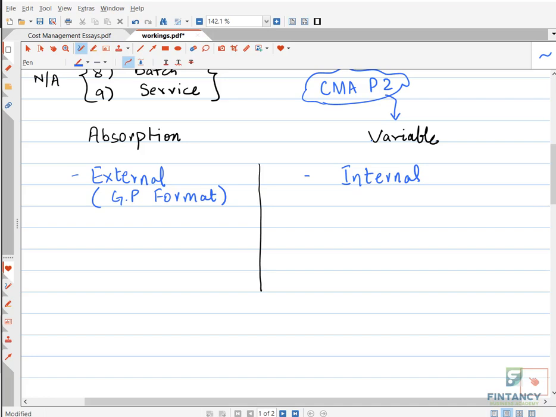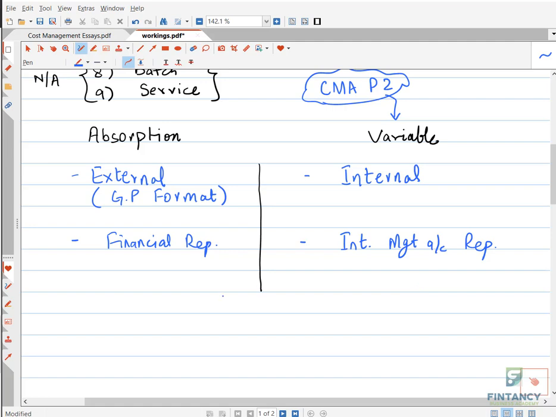So mostly they are targeting this concept. Anyways, this is for financial reporting purpose, definitely, right? And this is for internal management accounting reporting purpose, right? Now, what is the major difference between them?